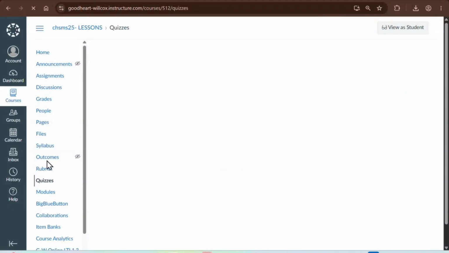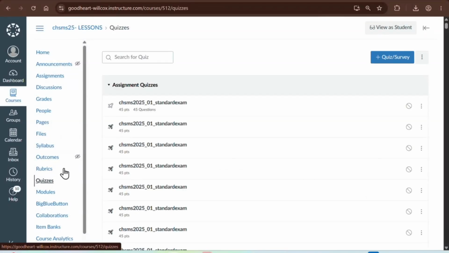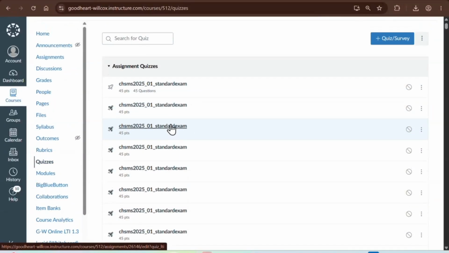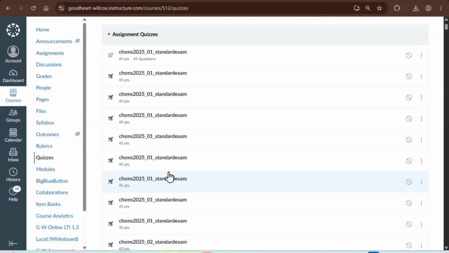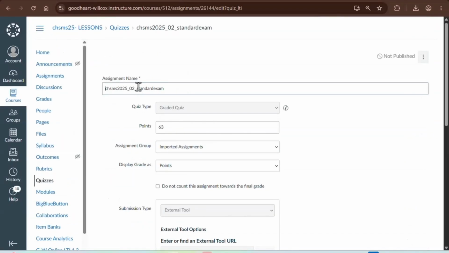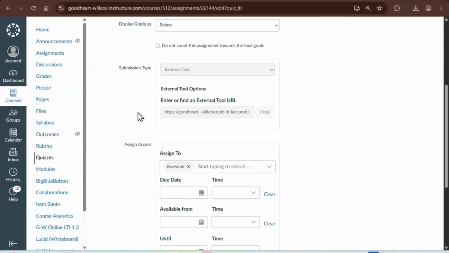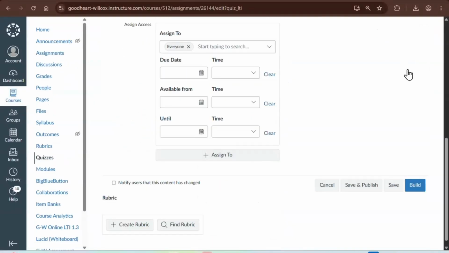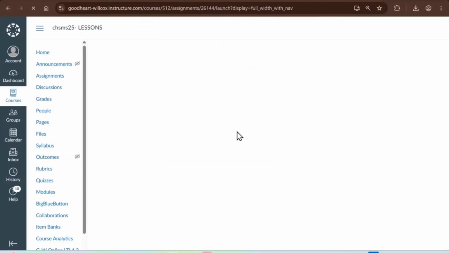And when teachers access their quizzes, they will see both standard exams. You can see this is module 1 standard exam. I have demoed a lot of times for districts, so I have multiple copies of the exact same test. Teachers, you'll only have it once. That's module 2 standard exam. So if I click on a test for students, and then you can change, set your due date, but when you're ready to see it, just click build. And once you click build, you can see all of our questions.